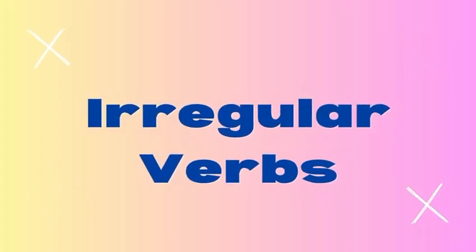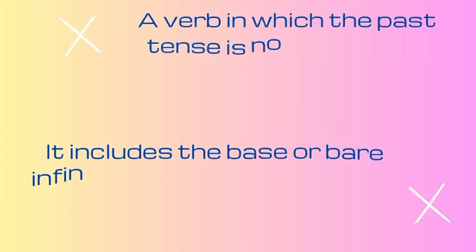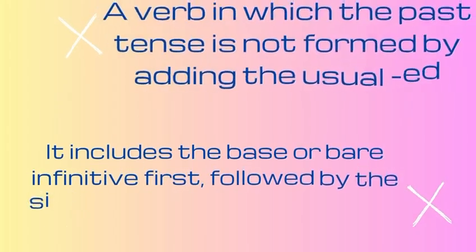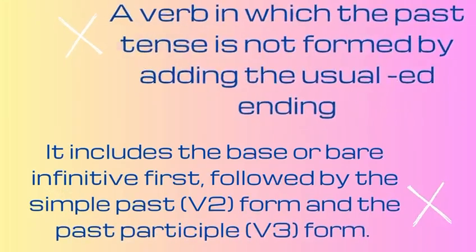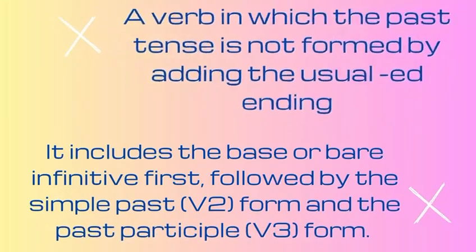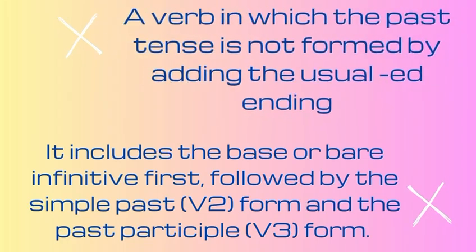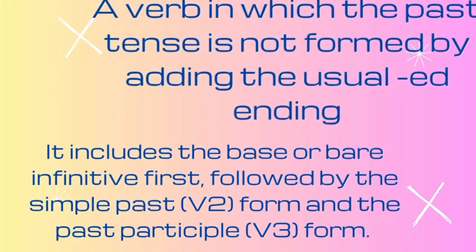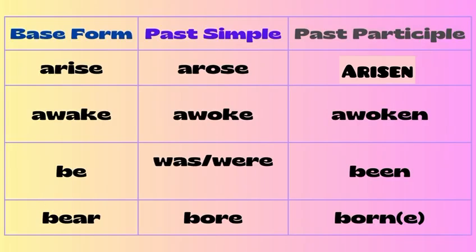Today we will be learning about irregular verbs. An irregular verb is a verb in which the past tense is not formed by adding the usual -ed ending. It includes the base or bare infinitive first, followed by the simple past (V2) form and the past participle (V3) form. Now let's look at the base form, past simple and past participle forms of these following words.